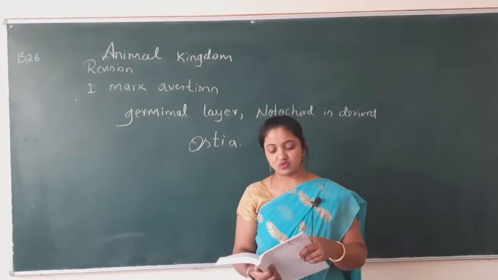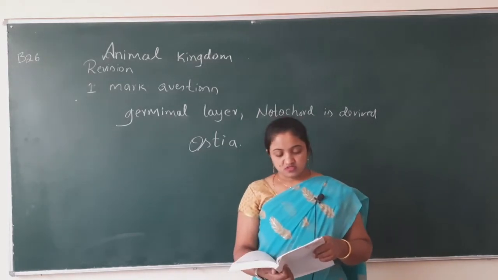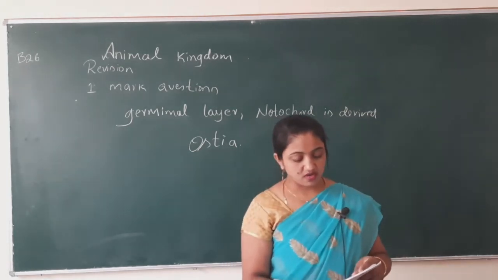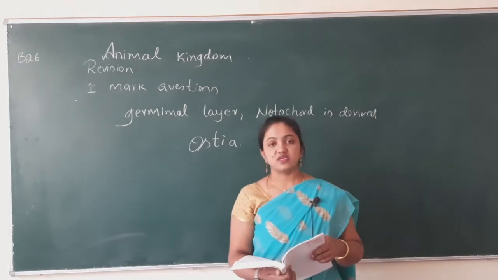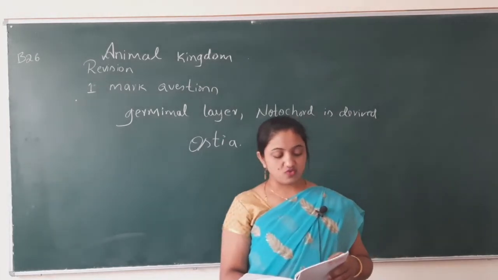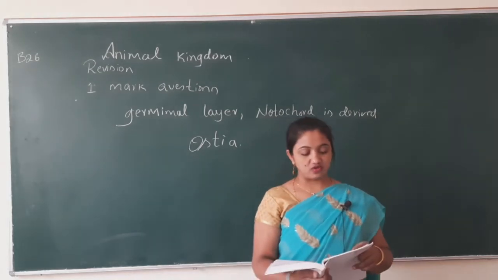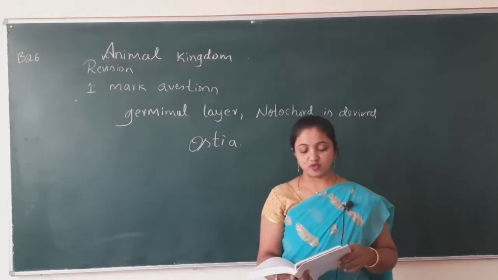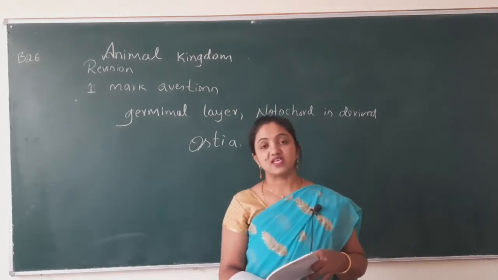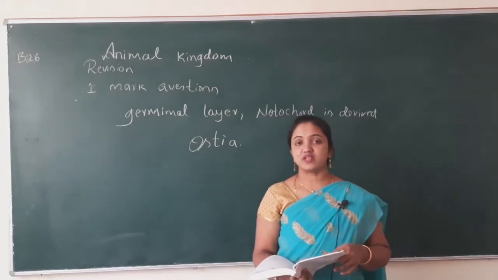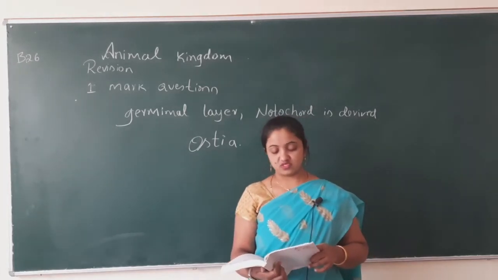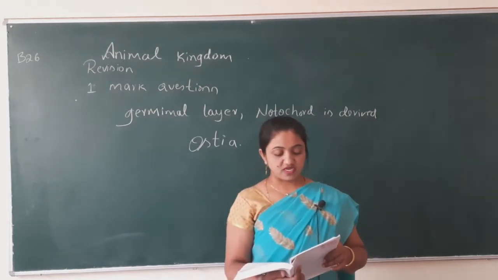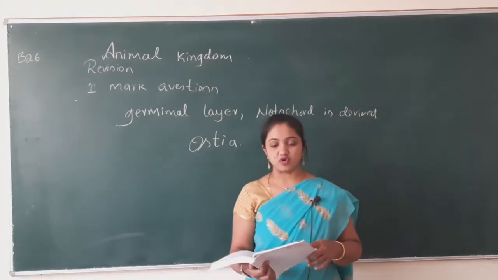What is osculum? Next is what are choanocytes? Choanocytes. Name the skeleton support of sponge body. You have to write the skeleton of sponges. So what is that? It is spicule. What type of symmetry can be seen in sponges?